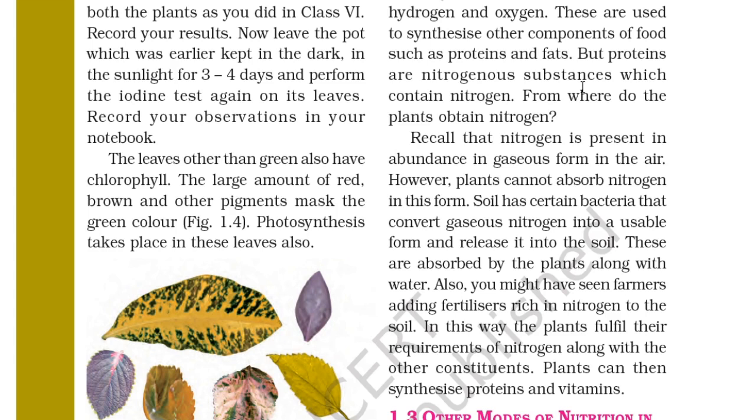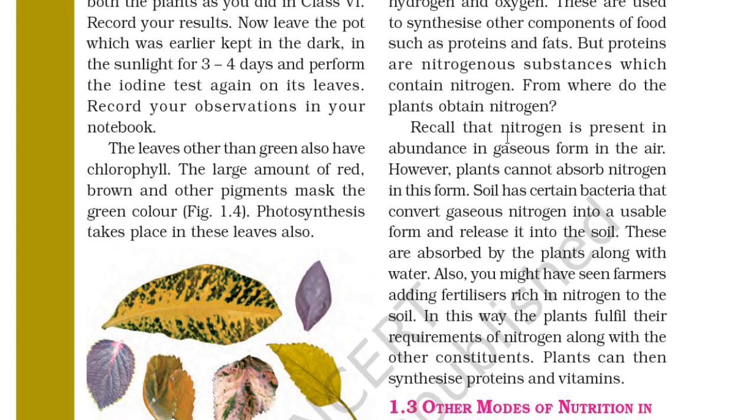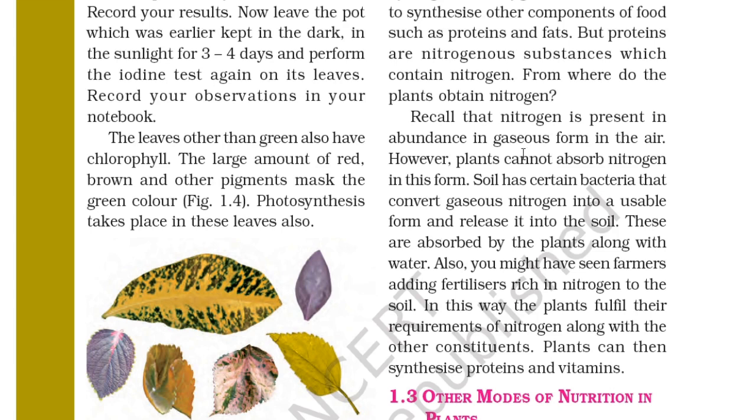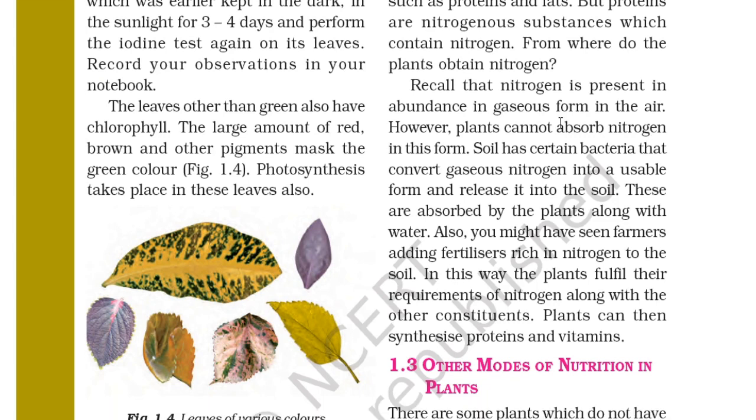But from where do the plants obtain nitrogen? Recall that nitrogen is present in abundance in the gases in the air. There is too much nitrogen in the air, you know that. However, plants cannot absorb nitrogen in this form. So how it happens is, soil has certain bacteria that convert gaseous nitrogen into a usable form and release it into the soil.